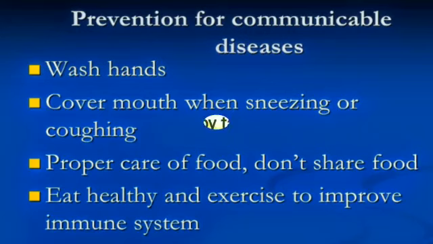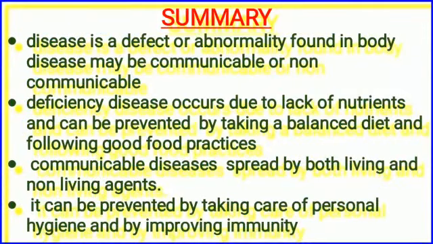Now we will summarize what we have learned. Disease is a defect or abnormality found in the body. Disease may be communicable or non-communicable. Deficiency disease occurs due to lack of nutrients and can be prevented by taking a balanced diet and following good food practices. Communicable diseases spread by both living and non-living agents, and can be prevented by taking care of personal hygiene and by improving immunity.